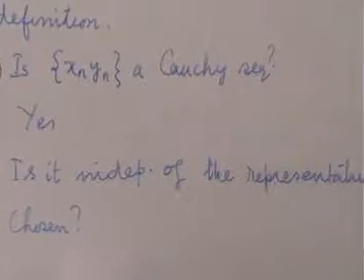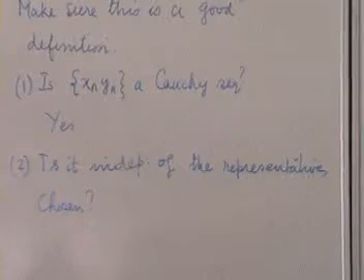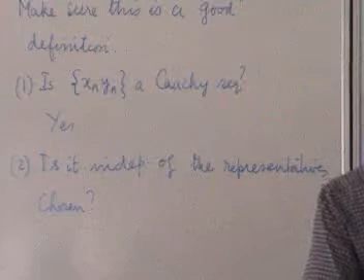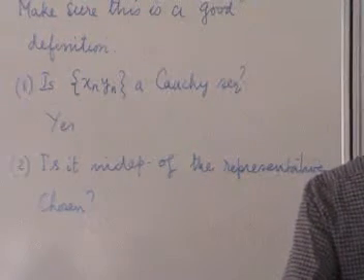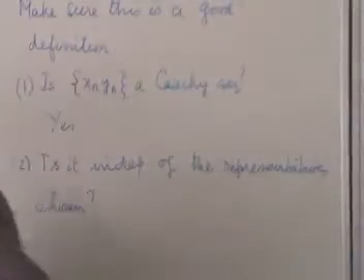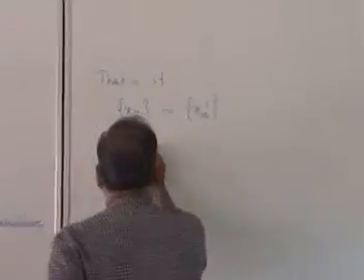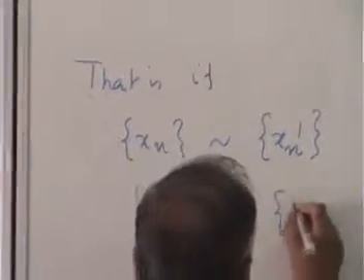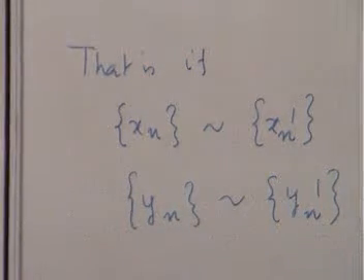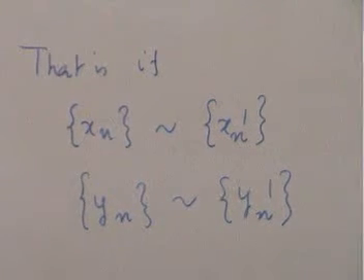That is, if I had labeled this by some other label, xn prime, that is if xn is equivalent to xn prime, then I could have chosen xn prime as a representative for this. Similarly, if yn is equivalent to yn prime, then I would have chosen yn prime as a representative for this. Then I would have written xn prime, yn prime here. So will it give me the same class?